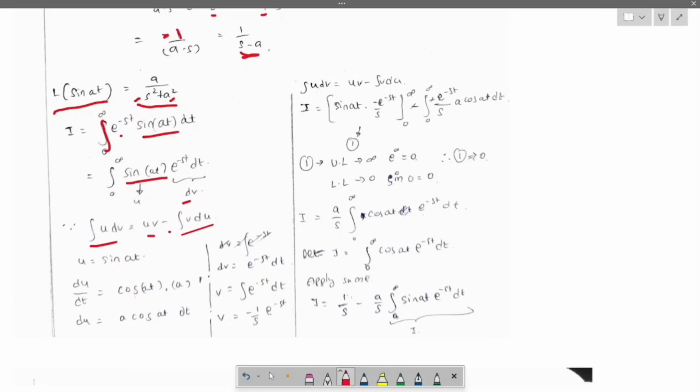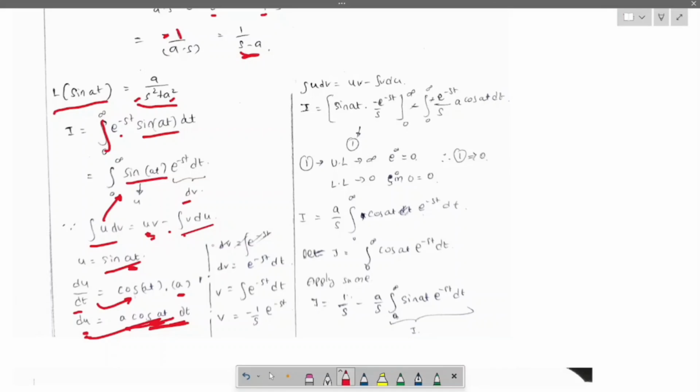Okay, this is in this format, right? We are going to derive uv and the integration of v du. Now u we are taking as sin at, then du by dt equals cos at, so here a will come outside, like a into cos at. Take this dt to the other side, which is du equals a cos at dt. Okay, why? Because we need u and du, not du by dt. So that's why we are transferring the dt to the right side.